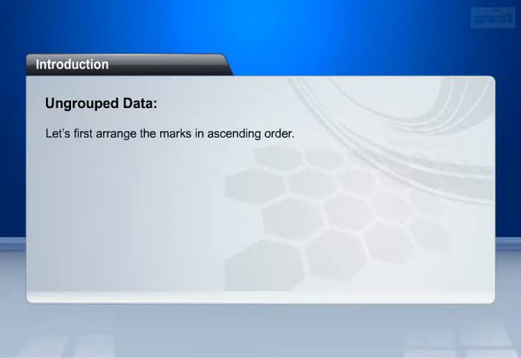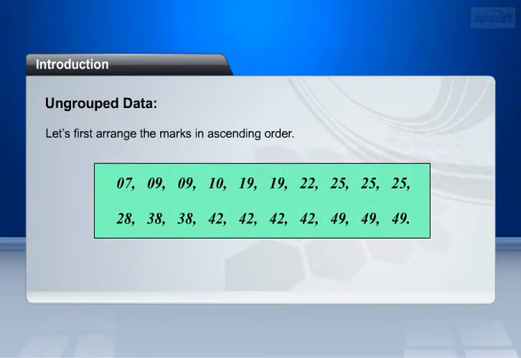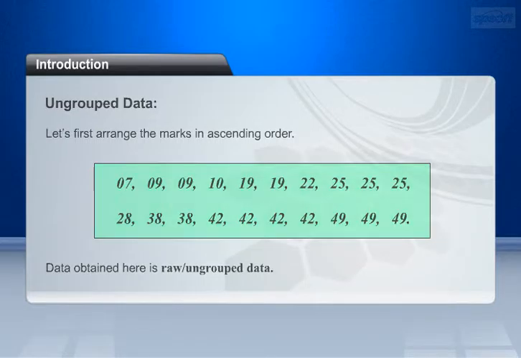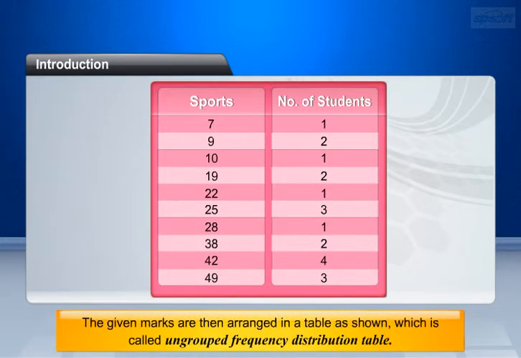Let's first arrange the marks in ascending order, that is 7, 9, 9, 10, 19, 19, 22, 25, 25, 25, 28, 38, 38, 42, 42, 42, 42, 49, 49, 49. Data obtained here is raw or ungroup data. The given marks are then arranged in a table as shown, which is called an Ungroup Frequency Distribution Table.